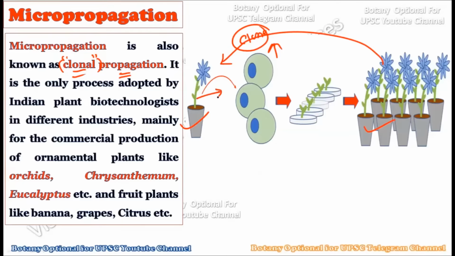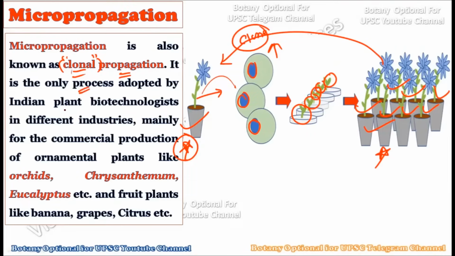What we do is take a part of the plant or a cell of the plant, and we culture it in the plant tissue culture laboratory, so that we can create the maximum number of plants of the same species which have the exact same genomic composition as the parent, and hence we say all these plants are clones of their parent plant. So micropropagation is also known as clonal propagation, because clones are literally created through this process. There is no sexual reproduction, so no new genetic combinations are created. Just like vegetative propagation, we are just creating clones of the parents.